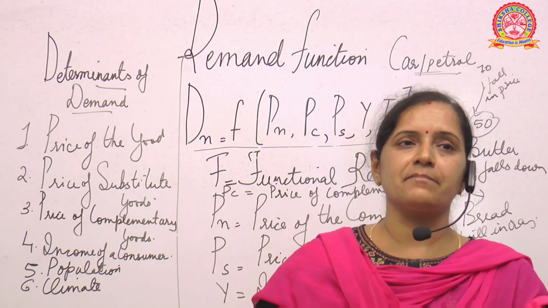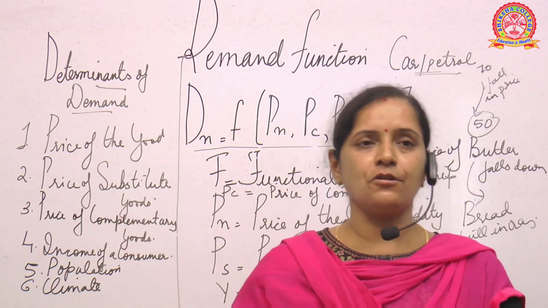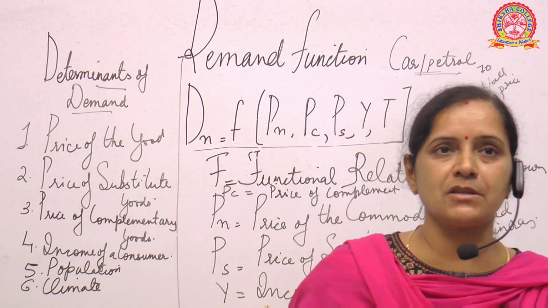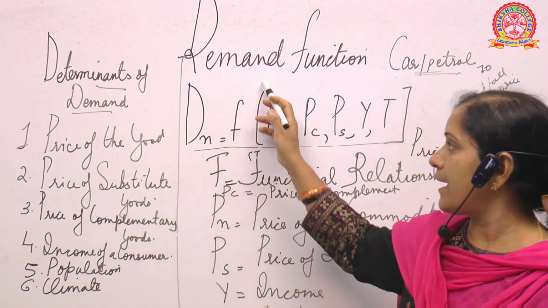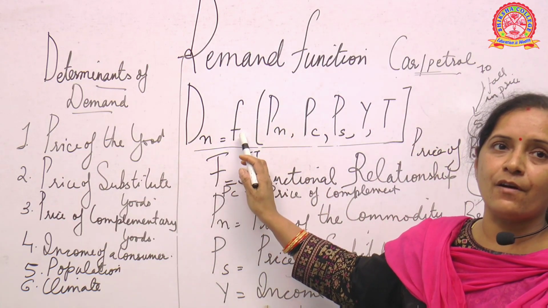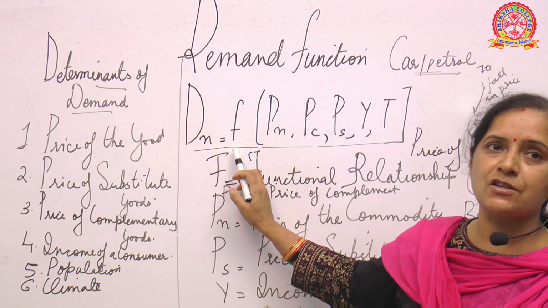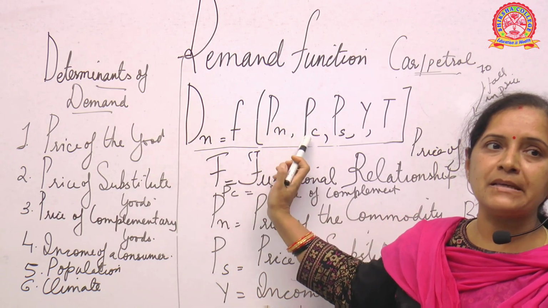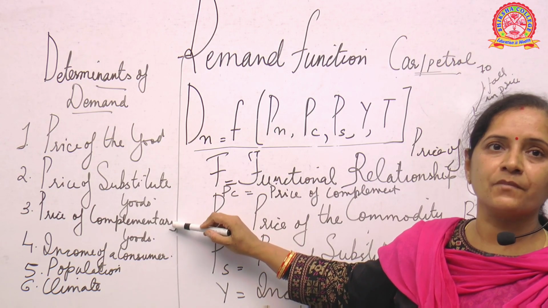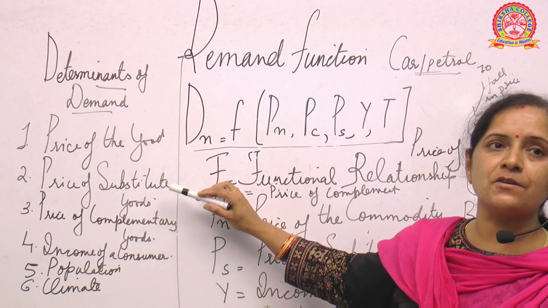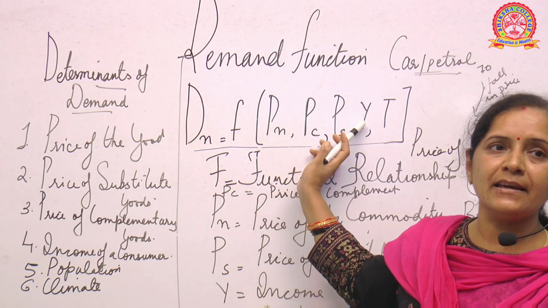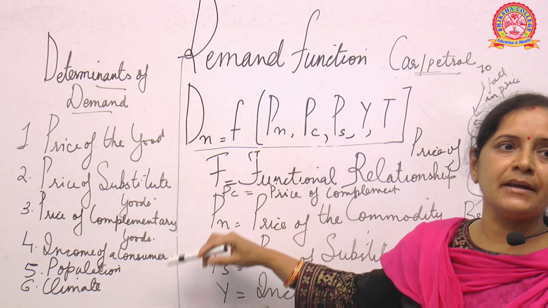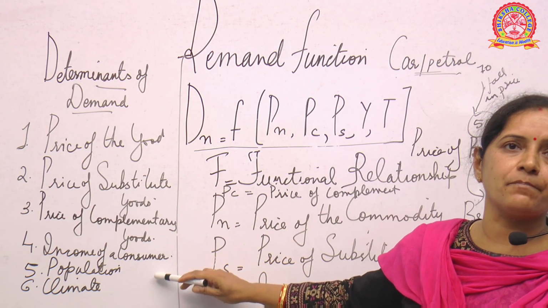So these are the 6 determinants: price of goods, price of substitute, price of complementary goods, income of consumer, population and climate. So this is your demand function, where Dn can be explained as a functional relationship between Pn, which is the price of the good, Pc, price of the complementary, Ps, the price of substitute, Y, the income of the consumer, T, the taste and preference, then population and climate.